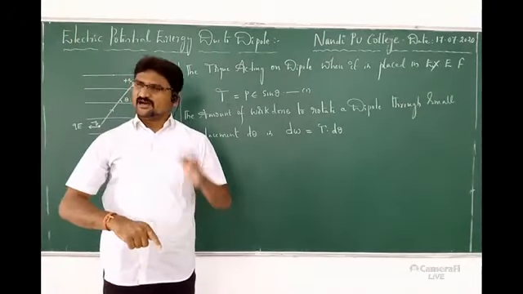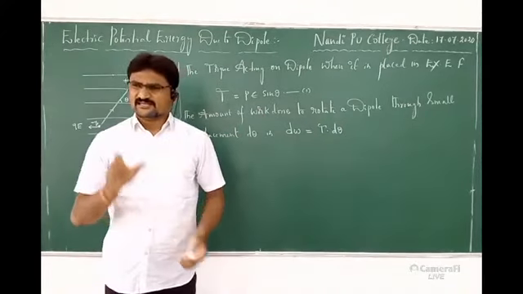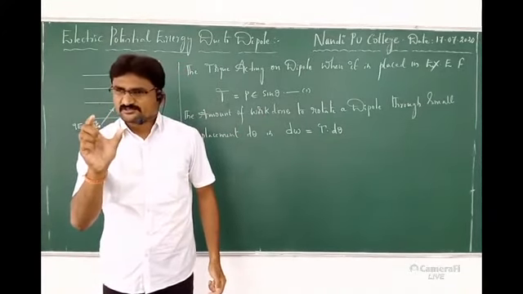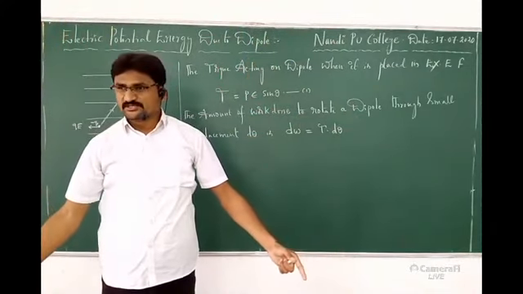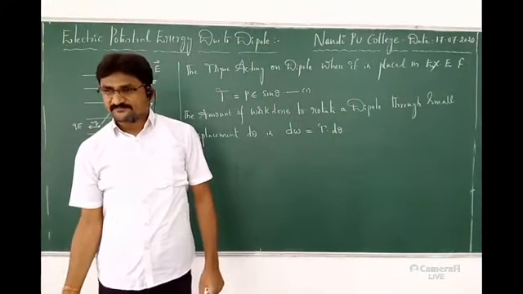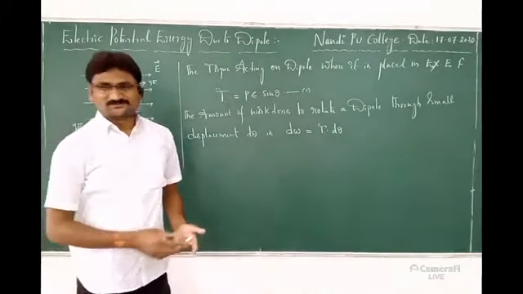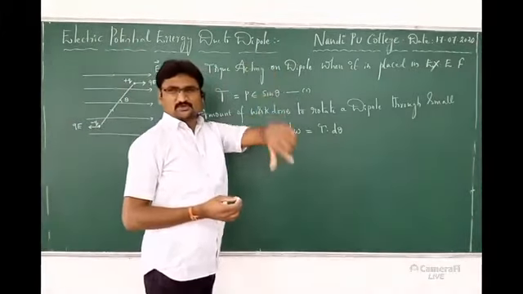Integral. If I have a small part and I want to get the whole part, then what do I have to use? Integration or differentiation? Integration. Okay, so small part to total part.